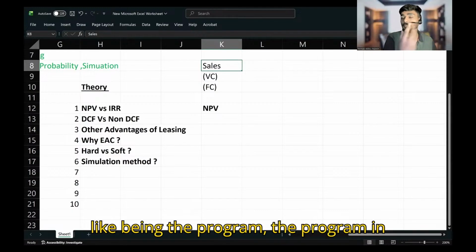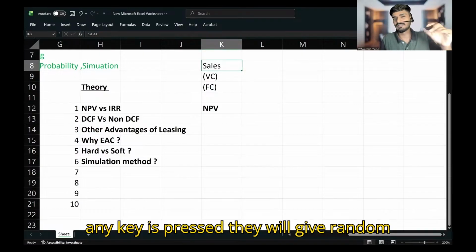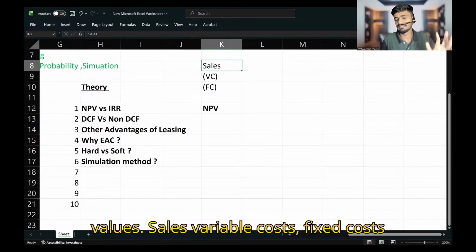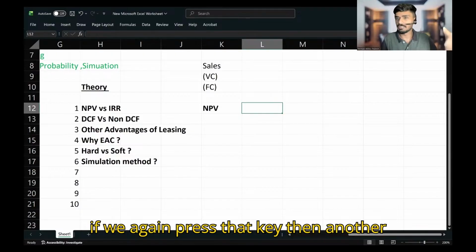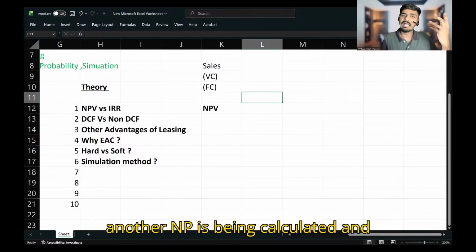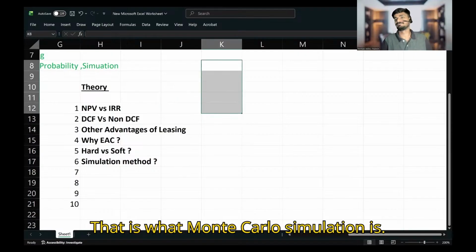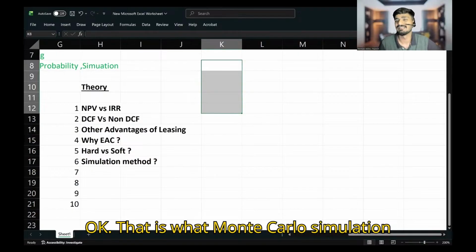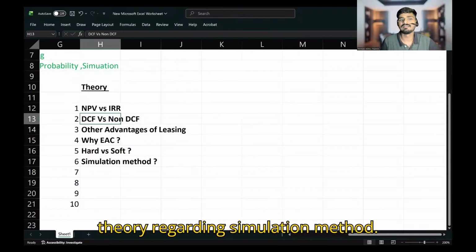It's like a program. In that program, if any key is pressed, it will give random values to sales, variable cost, fixed cost, and generate an NPV. If we press that key again, another NPV is calculated. If we press again, another NPV is calculated, and eventually you will get all possible NPVs. That is what Monte Carlo simulation is. You should learn that so that you can write down the theory regarding the simulation method.